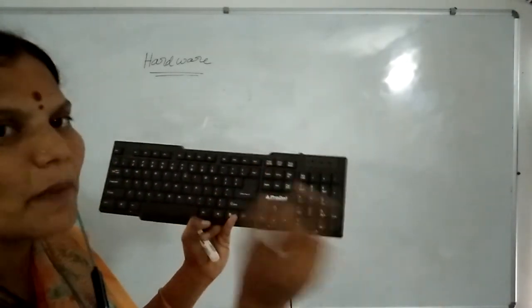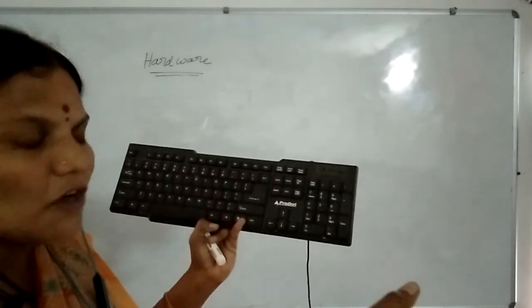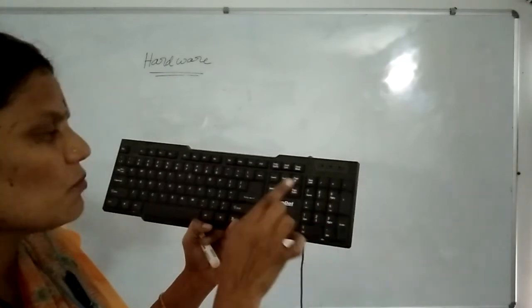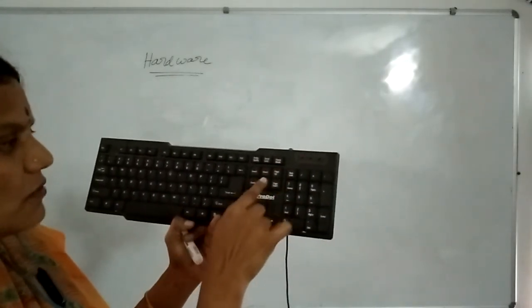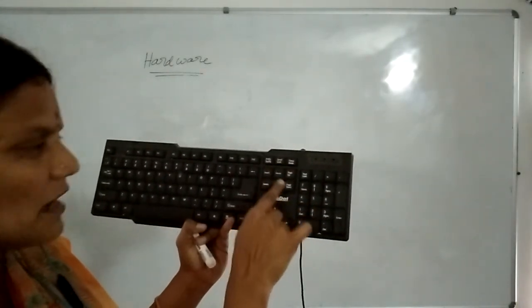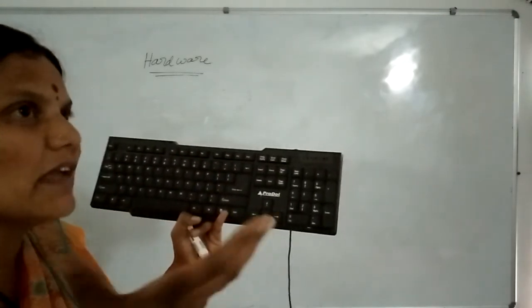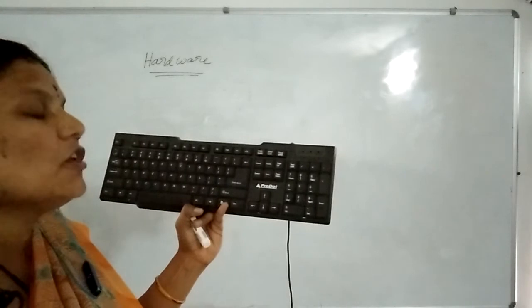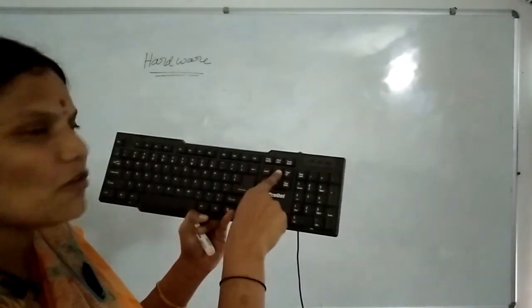Suppose we need to move page-wise. If you want to move from one page to another, we are going to be using Page Up and Page Down. Next we have the Home button. What is its use? Suppose in our document we have thousands of pages and we are on page 500. We need to move to the first page, so we directly press the Home button.